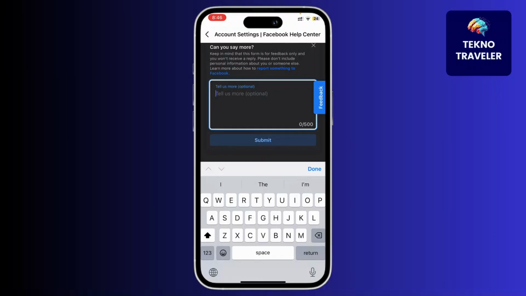And that's it. Facebook will reply to you within 48 hours and your Facebook account will be restored. And that's it.